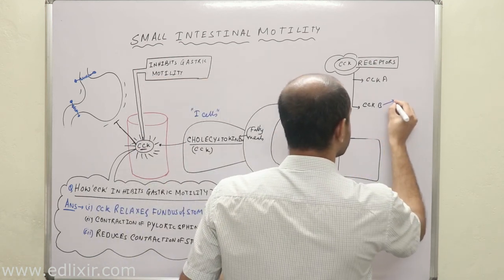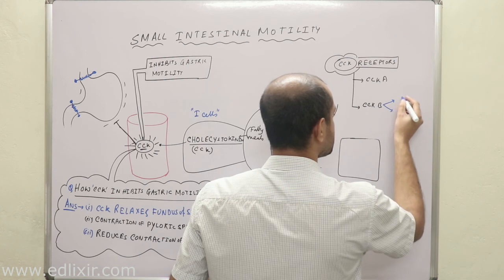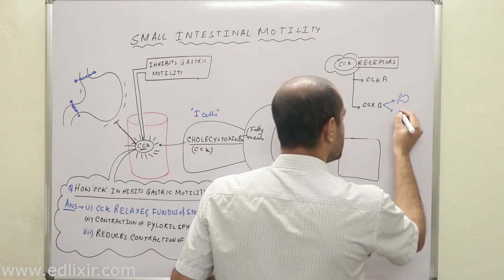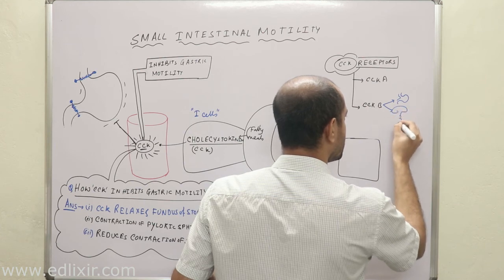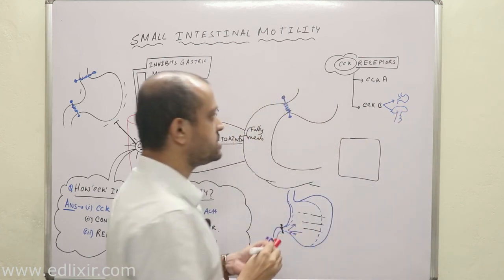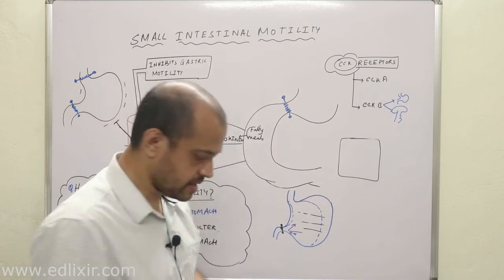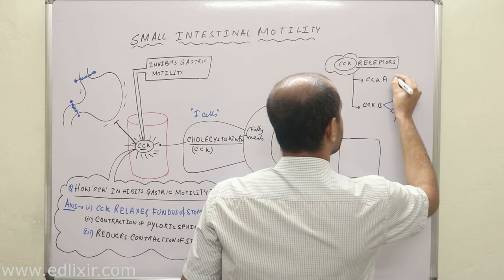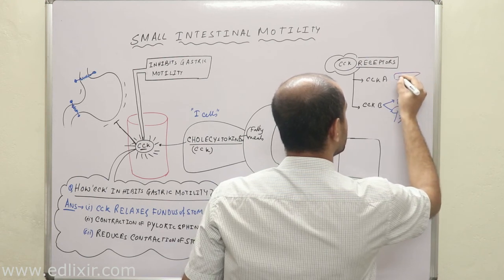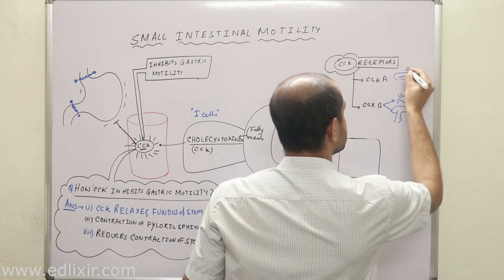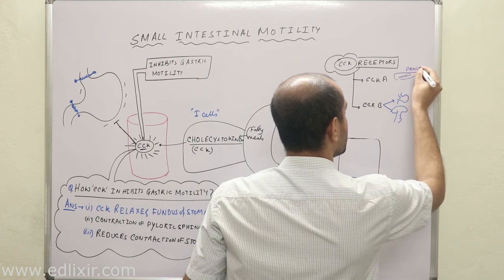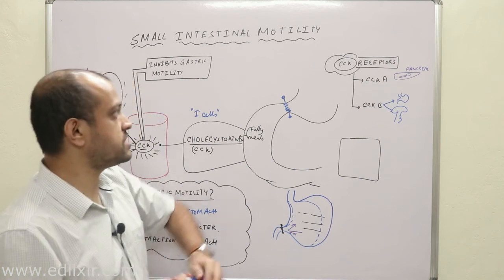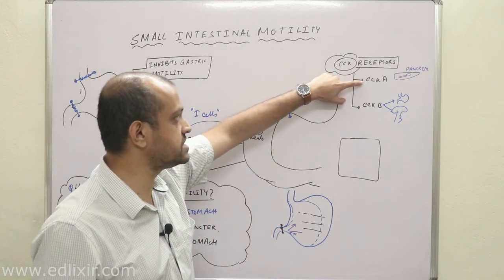CCKB receptors are present in stomach and brain, okay? And CCKA receptors are present in your pancreas. Clear? So there are two receptors for CCK: number one is CCKA and number two is CCKB.